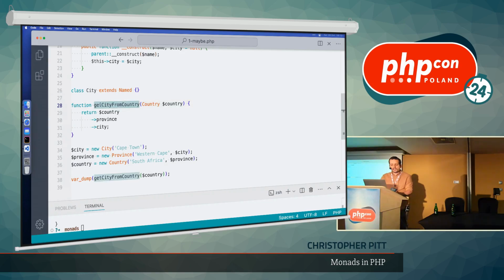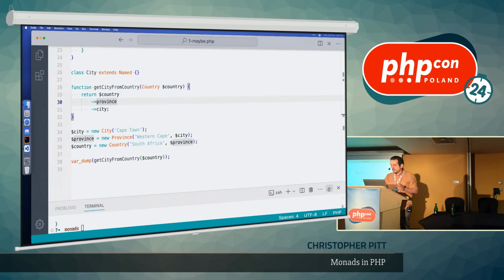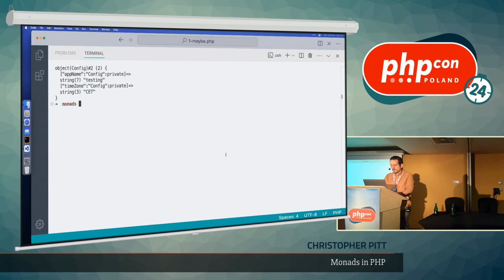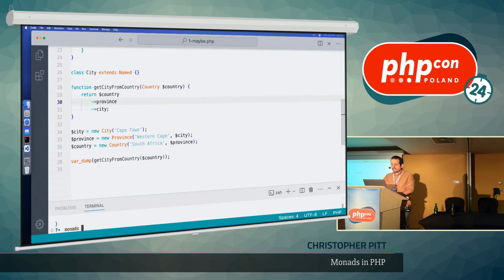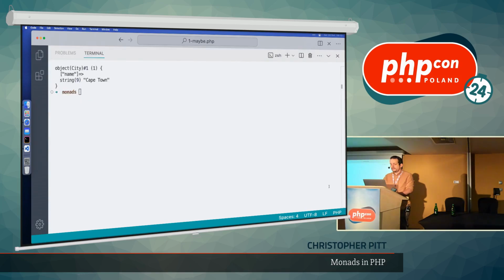And we've got this little helper function that someone wrote years ago, which gets the city from a country that is passed in. In the ideal scenario, everything is set up correctly, and we run this, clear PHP1, then we should see the city because we've passed in the country and all of those relationships are well defined and yada yada. But what happens when a bad developer who's no longer with the company forgot to do the relationship? We have a problem, right? We're looking up city when the province is null in the country because that relationship was not set up.